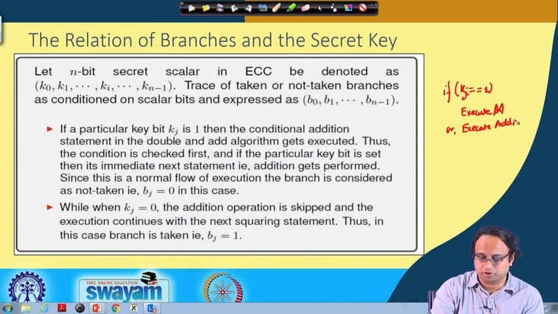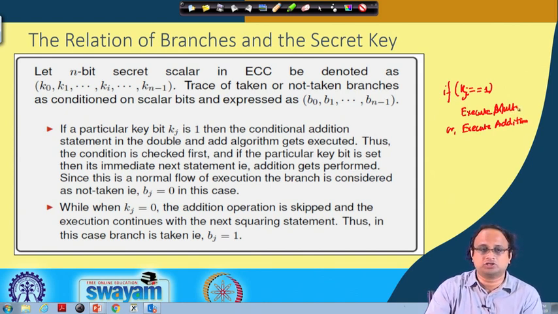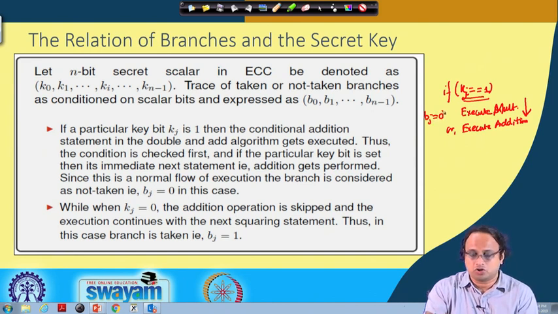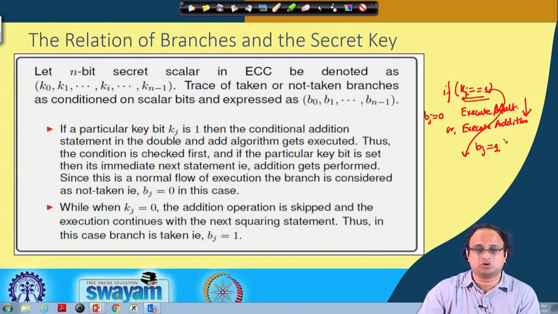So if kj is 1, since you are going to the next instruction, the branch is not taken, and therefore we say bj is equal to 0. On the other hand, if kj is equal to 0, then you jump to the next location, and the branch actually takes place, so you write bj is equal to 1.